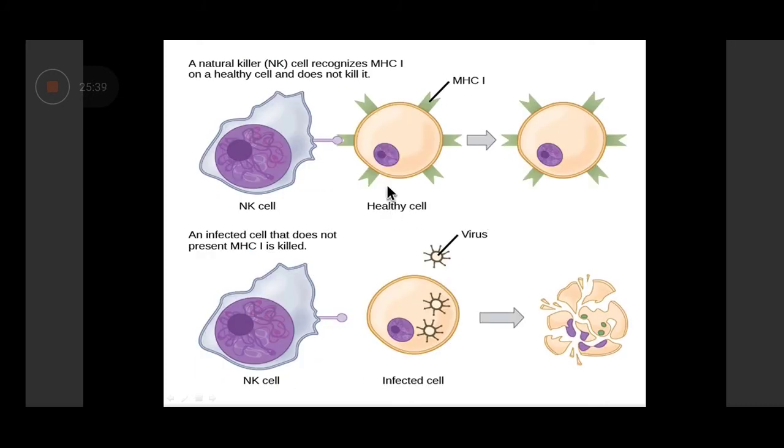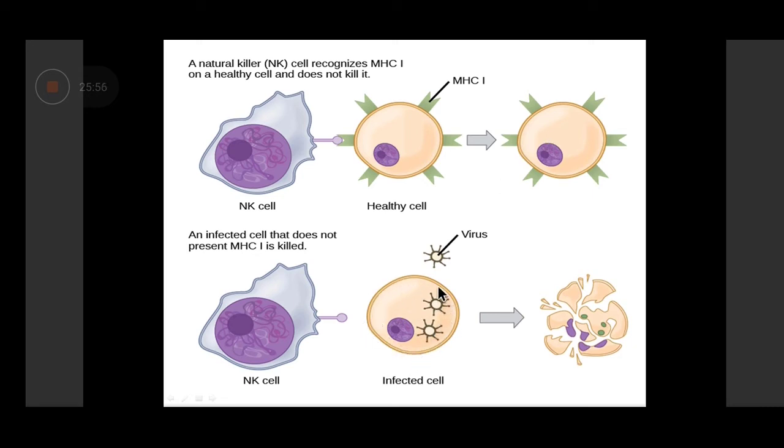Now let's see how the NK cell acts. This is the NK cell. This is the healthy cell. Almost all cells of our body express MHC1, the protein expressed on the surface. The NK cell senses it and decides not to kill it.